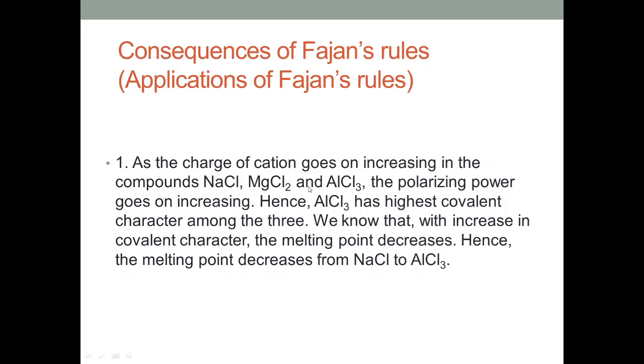But we know that when covalent character increases, the melting point decreases, and hence because of high covalent character, aluminum chloride has lower melting point as compared to NaCl.